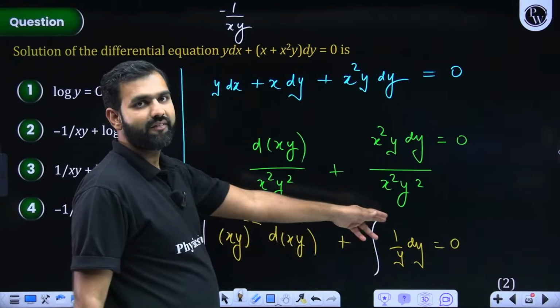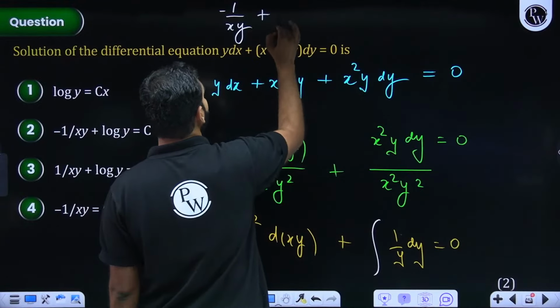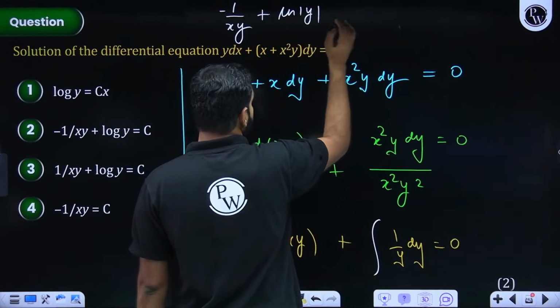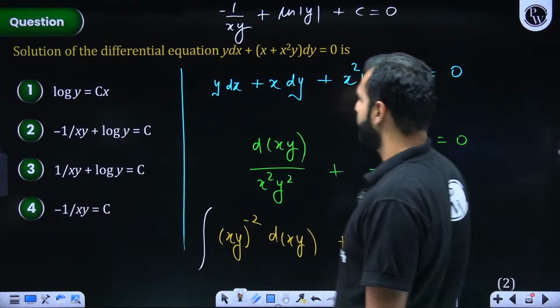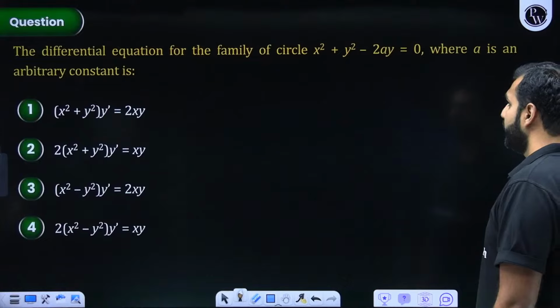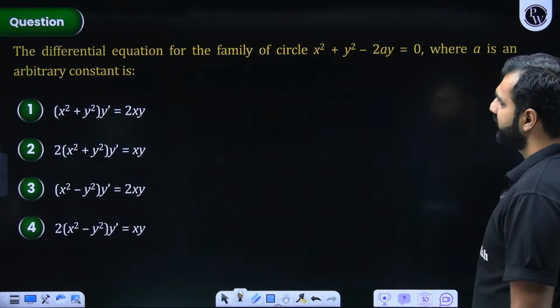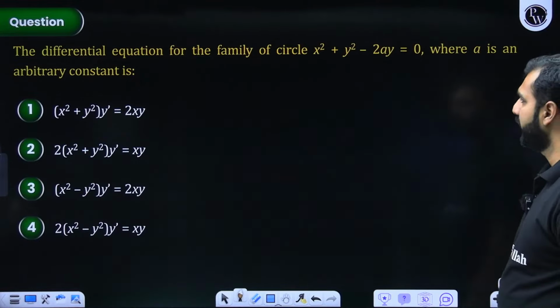That's 1 upon y dy. That is ln y, but mod of y, ln of mod of y. And of course, plus c should also be there, is equal to 0. So accordingly, you can mark the correct option. Nothing huge, difficult or tough is there. Now this, I think you can do by yourself. Can you not do it by yourself?